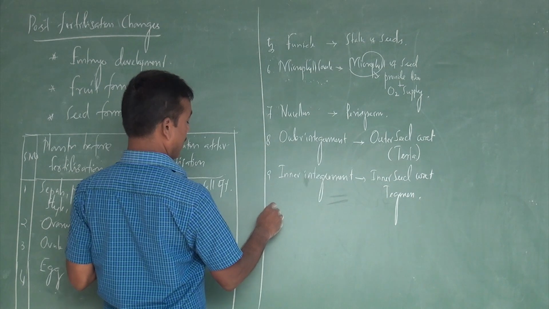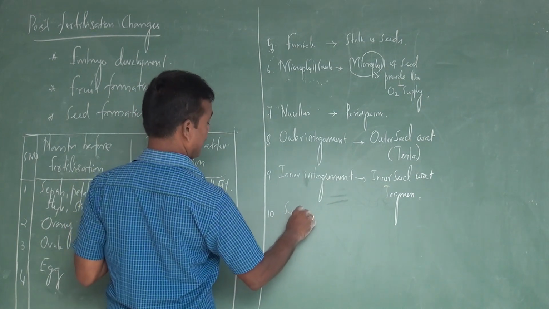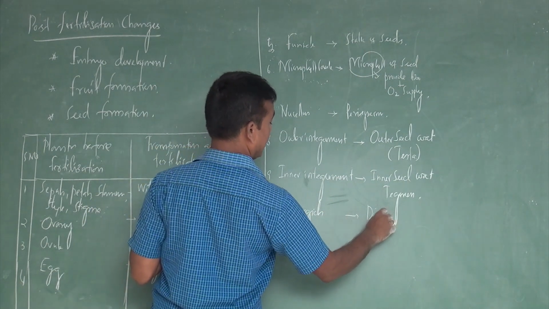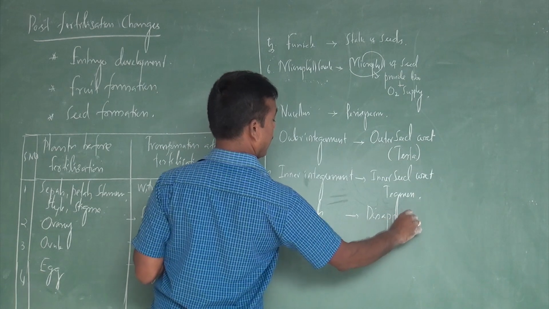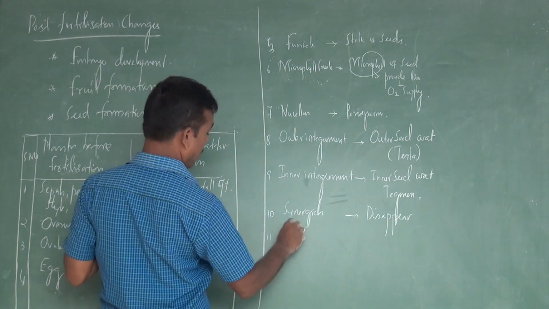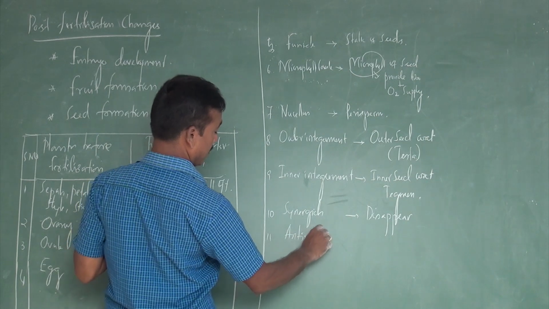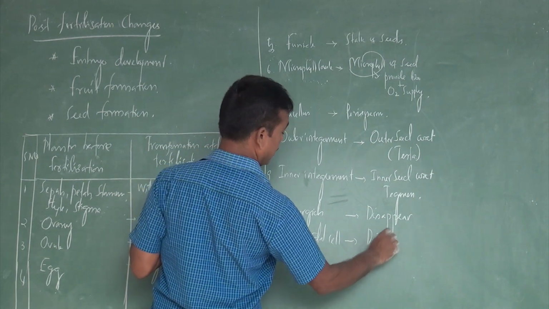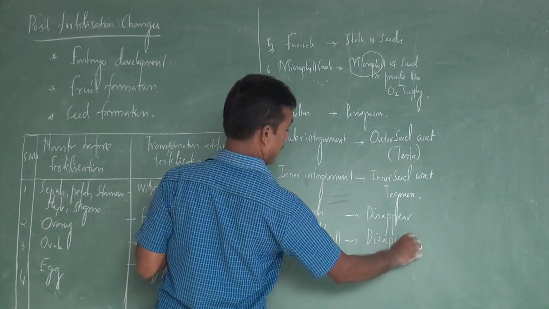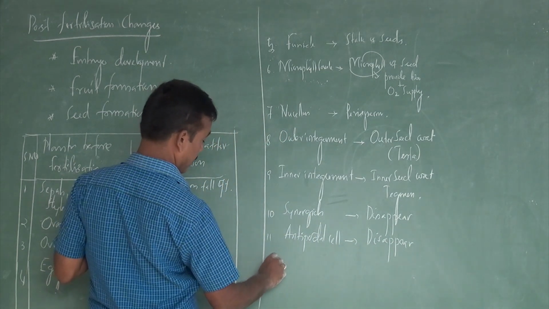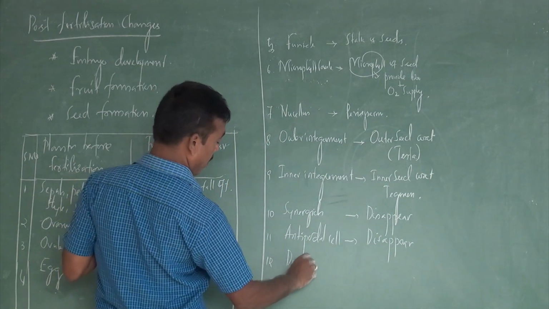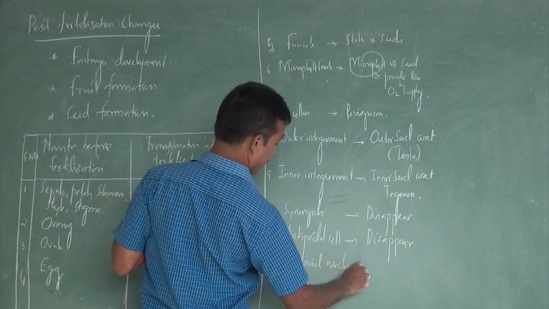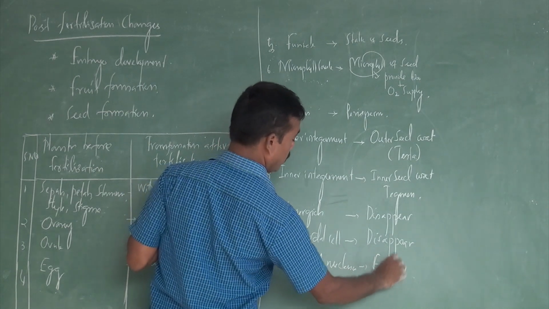Then the tenth one, the synergids, disappear. The antipodal cells also disappear. The diploid nucleus produces what? Endosperm.